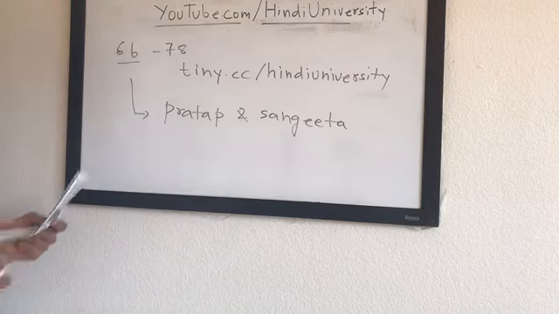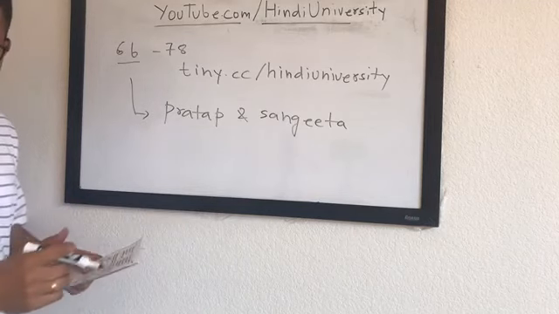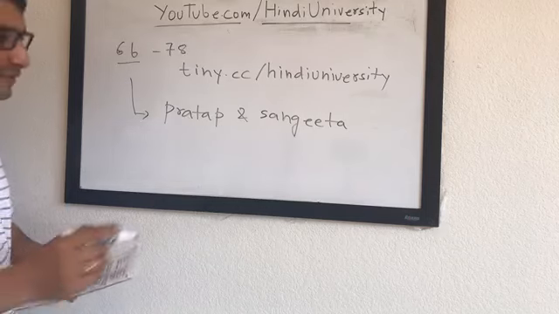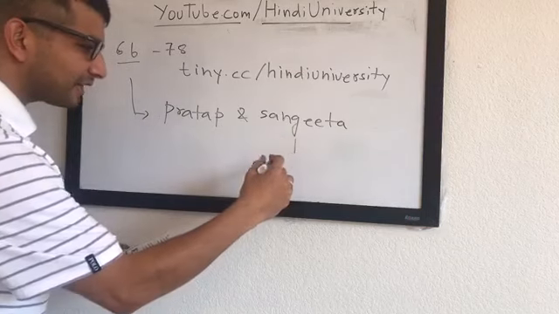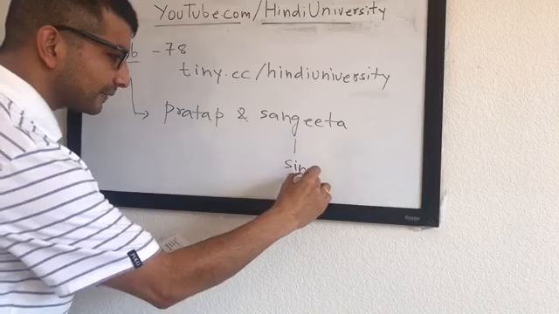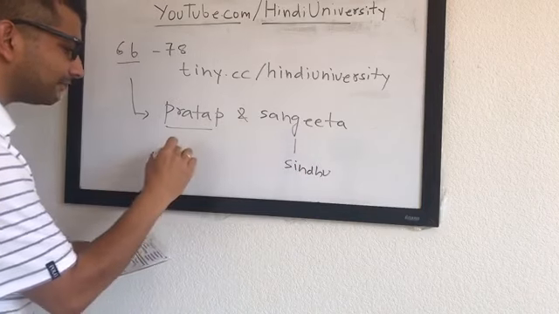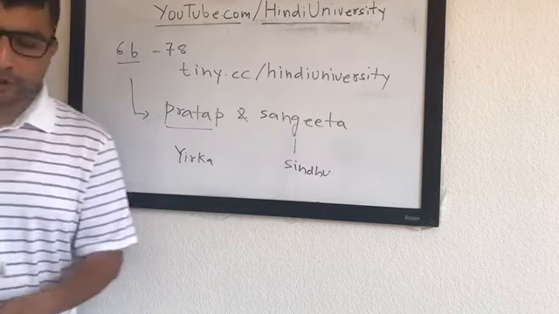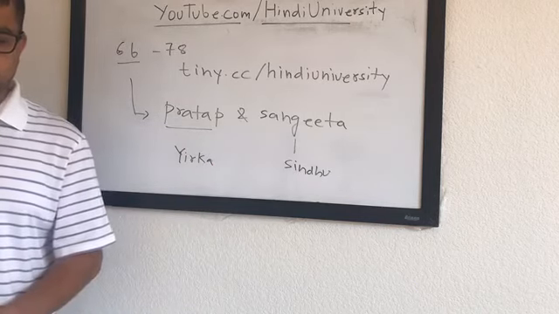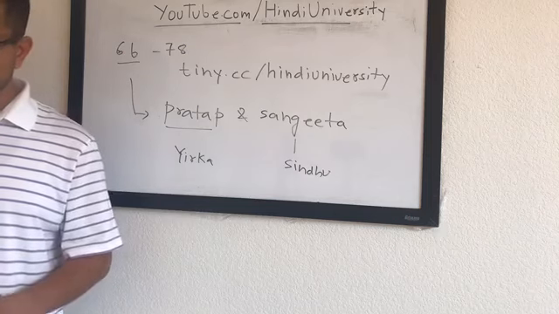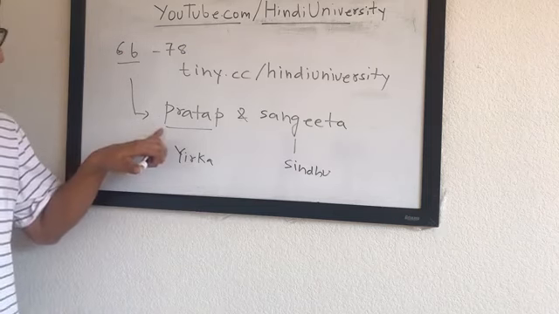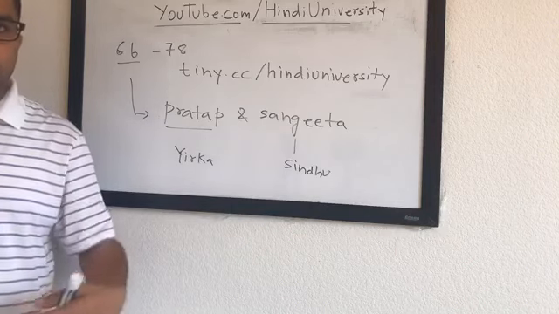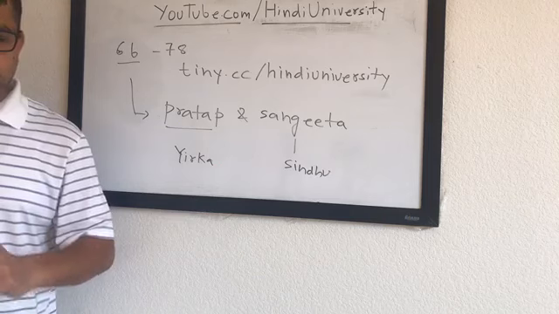So in the first case we have Pratap and Sangeeta. Sindhu, good to see you in the class. Sorry I hadn't had a chance to speak with you yet, but why don't we start with that? You can do Sangeeta's part, and for Pratap, we can have Yirka doing it. It's a paragraph. You can both practice together, and after that all of us will take turns. Speak slowly and louder so everyone can follow along. It's okay to take time, but speak very slowly.